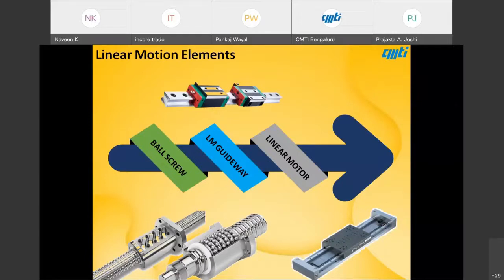Generally, if you see a CNC machine, you can consider the CNC controller as the brain of the system. Then these linear motion elements, and together also the rotary motion elements, are like the heart of the system. They decide the machine accuracy, machining speed, and so on.